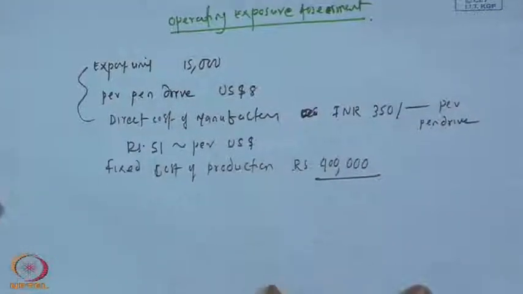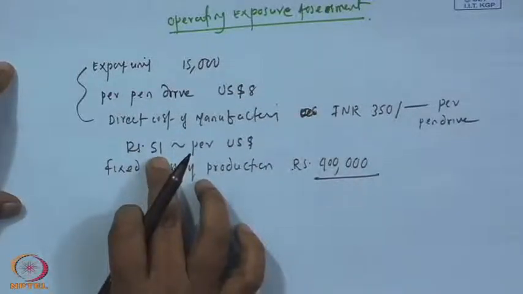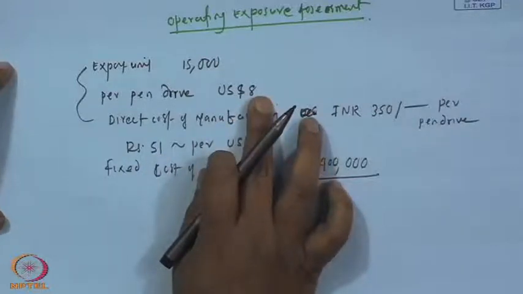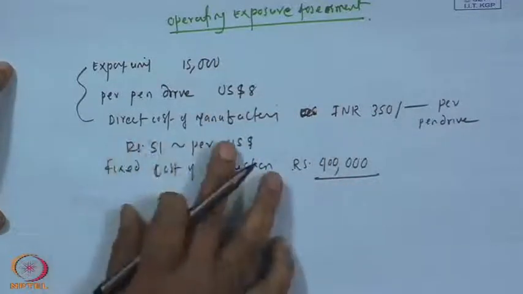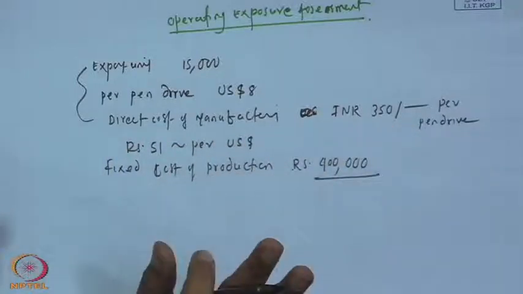Now, so long as rupee remains at 51, Walmart continue to purchase at $8 per unit and per unit manufacturing remain at 350, there is no problem for the Indian company.